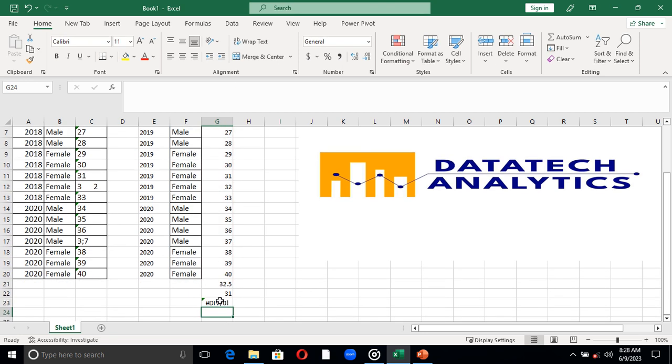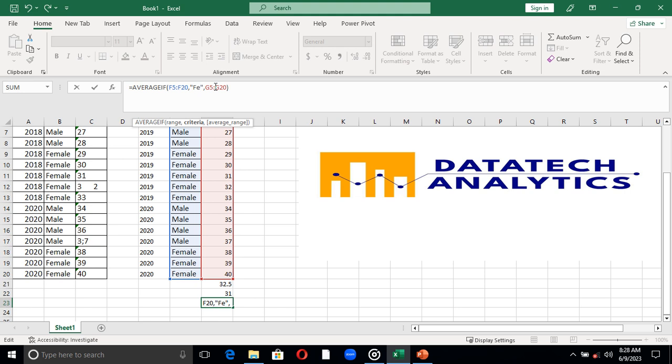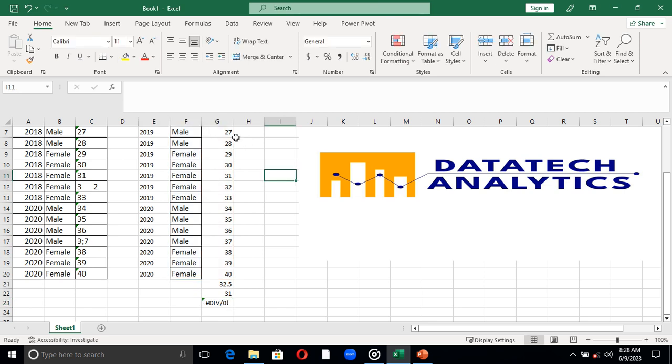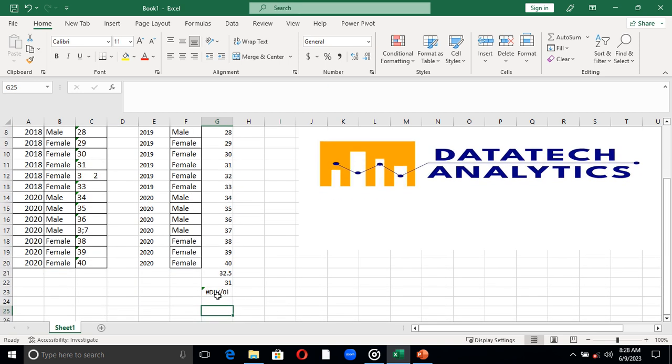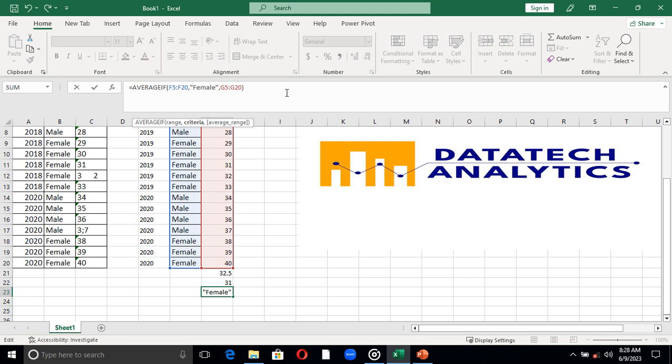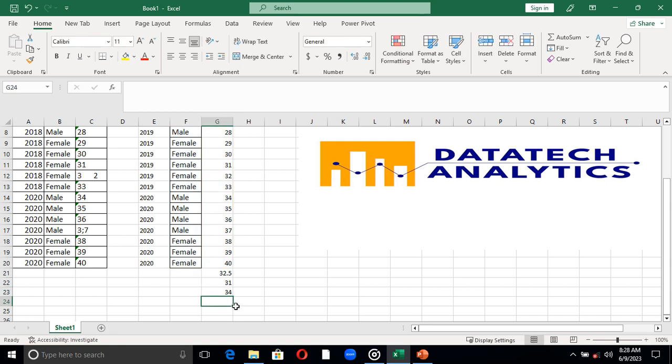It gives me a DIV error. Why is it giving me this? This female criteria, I did not write it well. Let me edit this formula from here. Then female, then let me press enter. As you can see, I have corrected it. I have it as 34.